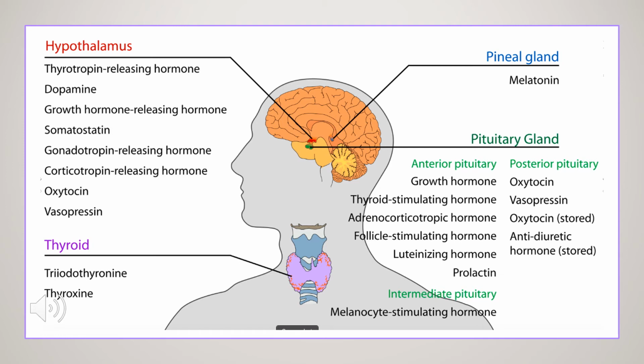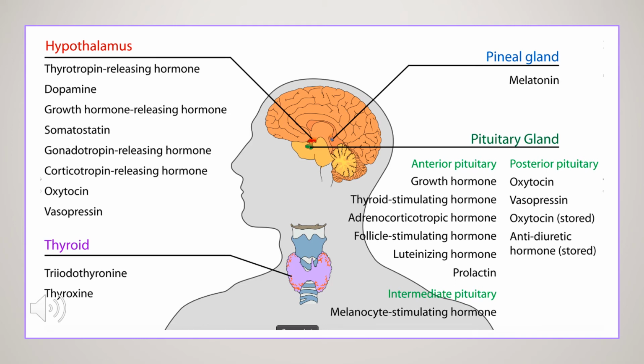The hypothalamus secretes hormones like thyrotropin releasing hormone, dopamine, growth hormone, somatostatin, gonadotropin releasing hormone, corticotropin releasing hormone, oxytocin and vasopressin. Our thyroid gland, in the neck region, releases triiodothyronine and thyroxine. Triiodothyronine is also known as T3, thyroxine is T4. So these are the hormones of the thyroid gland.